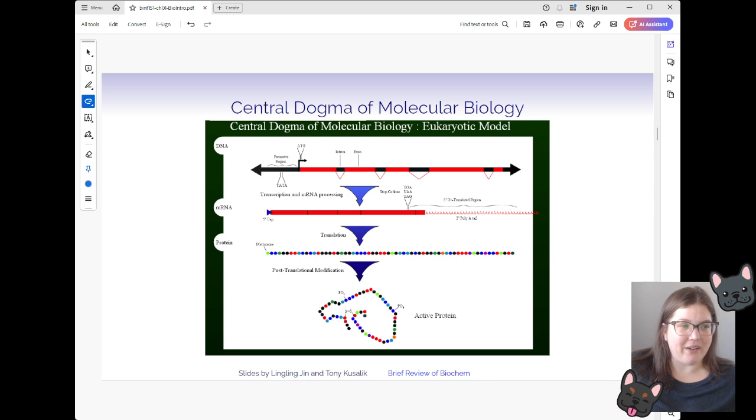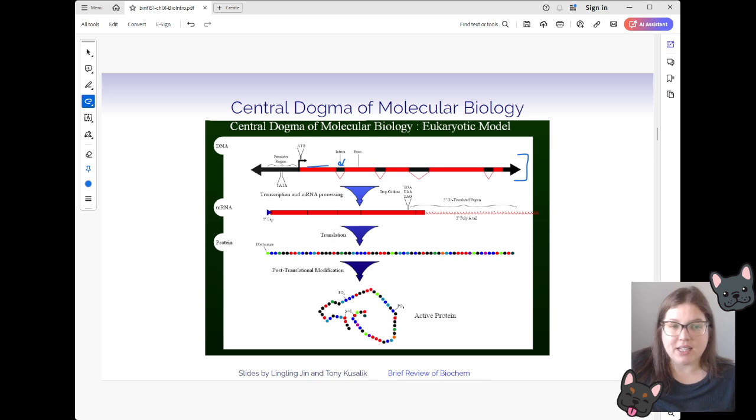So up here we have our DNA. This is just a chunk of DNA. Typically in an organism, we'd have a lot more DNA, and we're going to see examples of that once we get into looking at some of the data. But this is just a representation of an individual gene where we have our promoter region, and then we have some exons, which are these red sections here, and some introns, which are these black sections here.